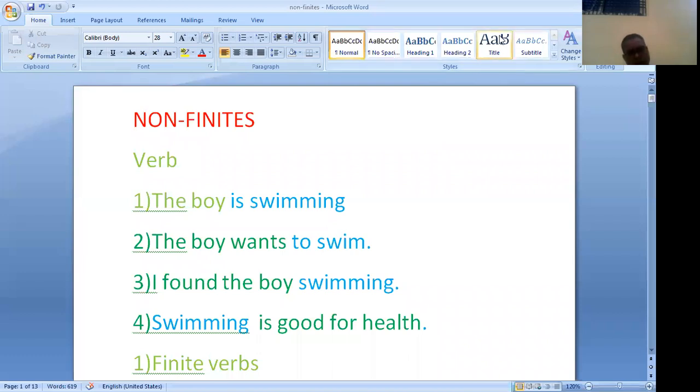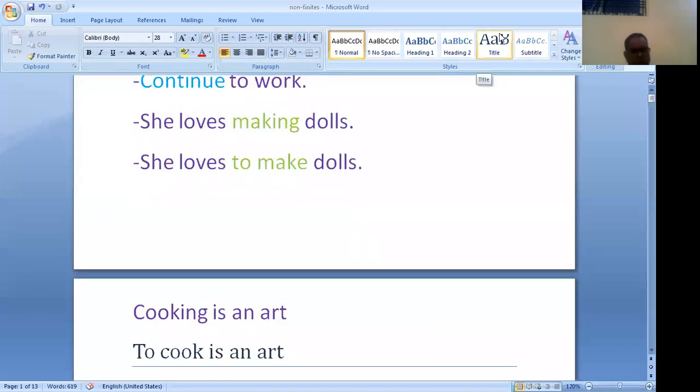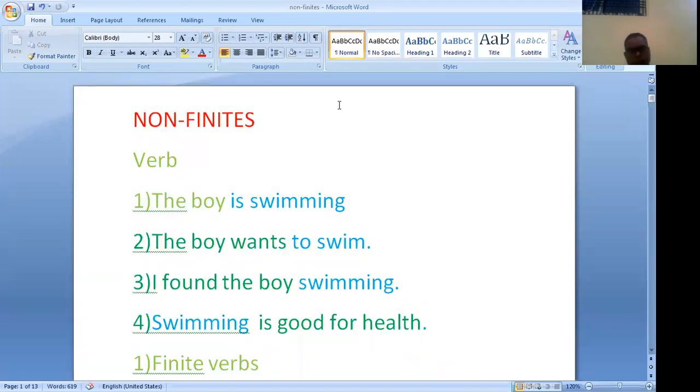And non-finite verb: a non-finite verb is that which is derived from a verb but has no subject, and therefore is not limited by the number and person of any noun or pronoun.